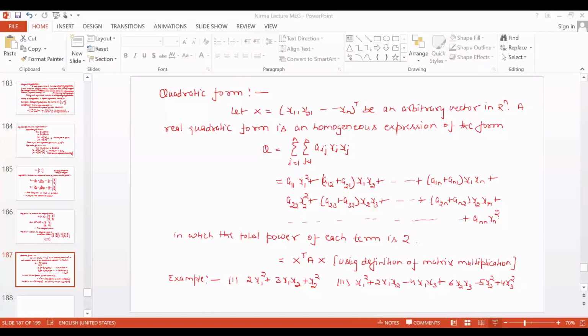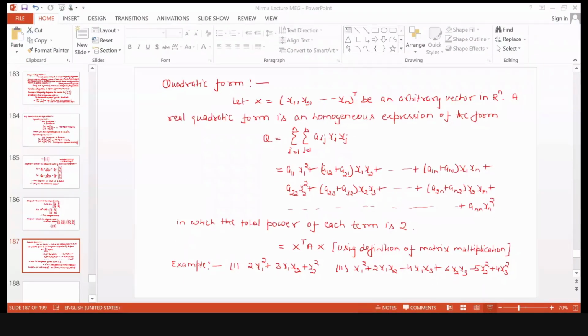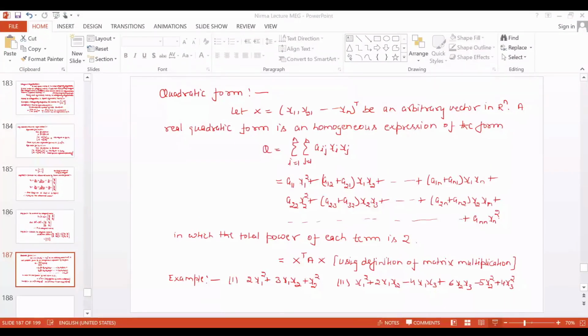The next term will be a33 x3 square plus a34 plus a43 into x3 x4, and so on up to a3n plus an3 into x3 xn. At the end you will get ann xn square.